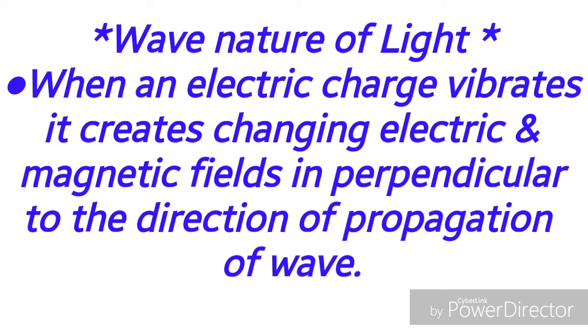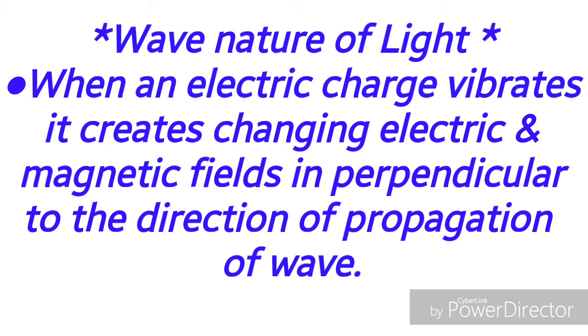Let us see this in the form of a diagram, how the electric and magnetic fields form perpendicular to the direction of propagation of wave. The sunlight that we see every day is actually electromagnetic radiation.